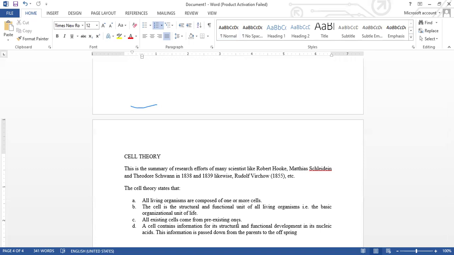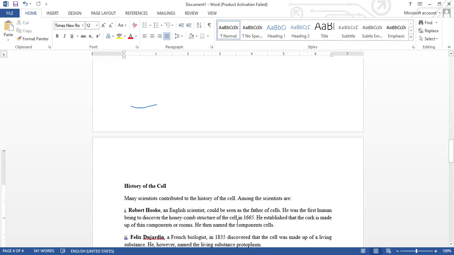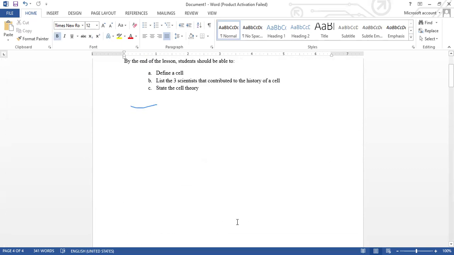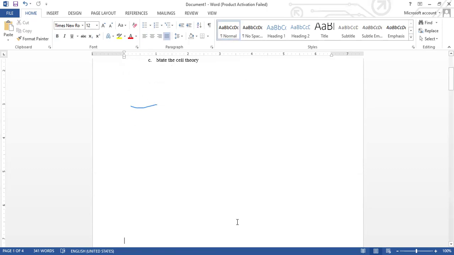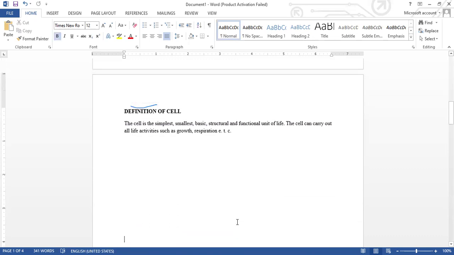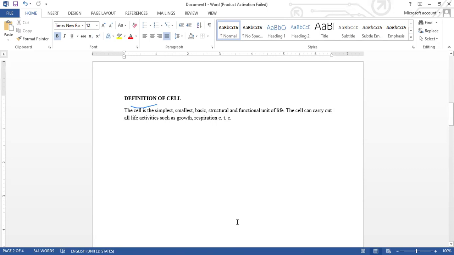Don't forget our objective for this class earlier is that at the end of the lesson, you should be able to define a cell. And after defining a cell, you should also be able to list at least three scientists that have contributed to the history of the cell. And similarly, you should also be able to state the cell theory. I'm not sure I'll be able to get persons to evaluate the lesson, but I do hope that when you watch this video at your convenience, you'll be able to answer all of these questions.